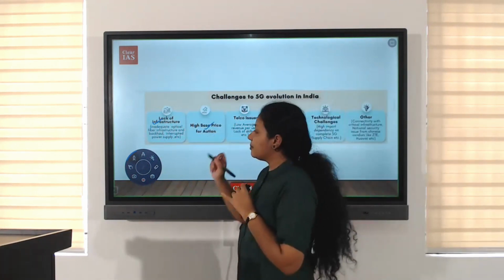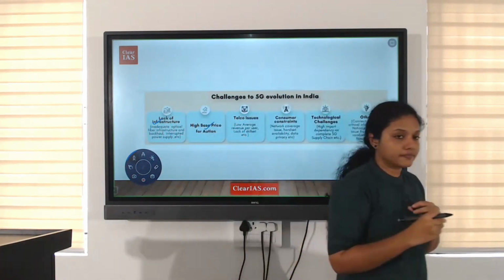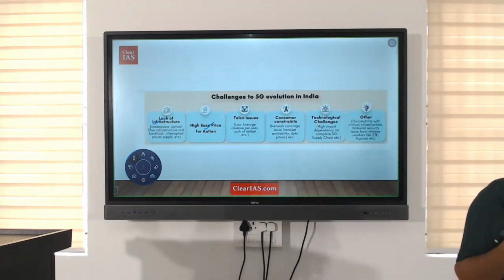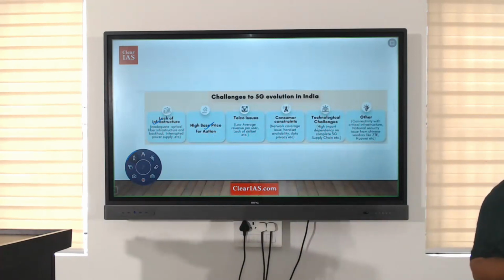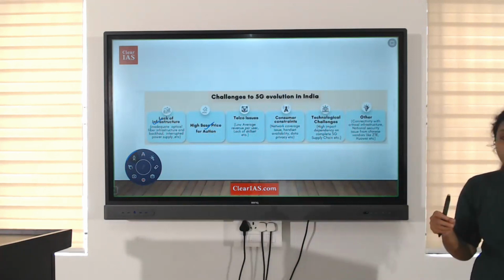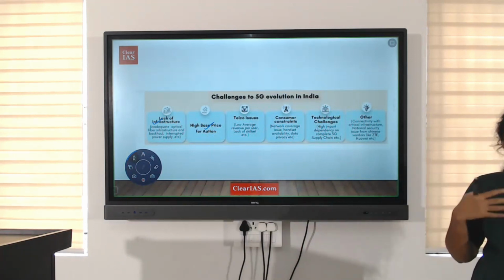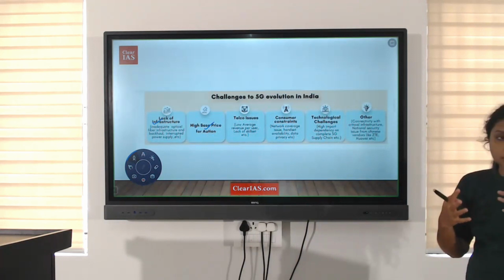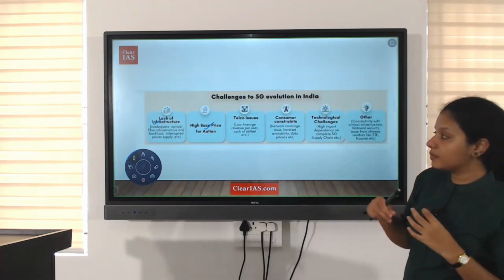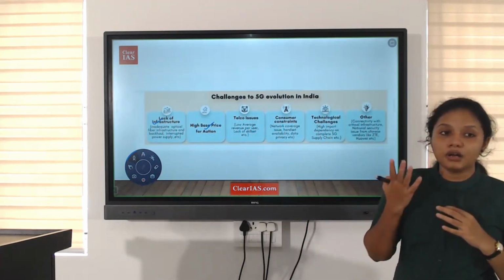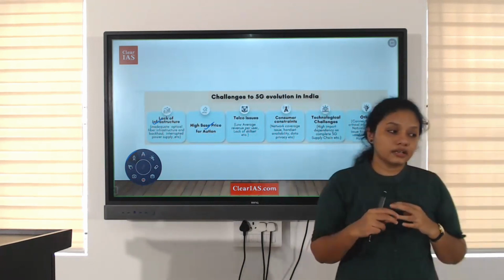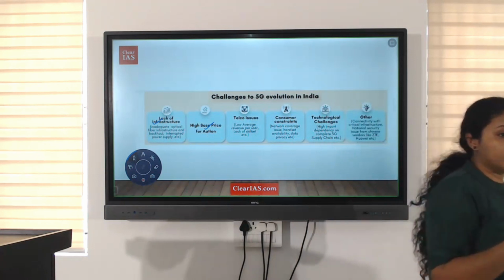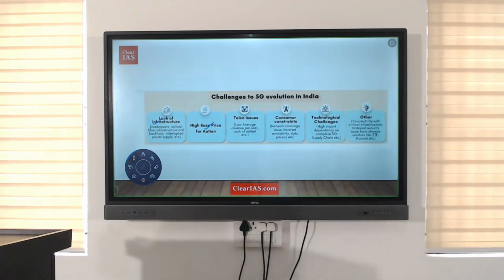Now, next is the high base price for auction. As we know, we have heard of the 3G spectrum auction cases, the 2G spectrum cases, etc. Similarly, 5G spectrum is also auctioned to the telecom companies. So this means that there is a high price for auction. The base price is very high, so the affordability or the competitiveness in the area will be less, right?